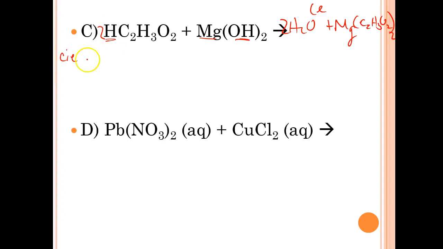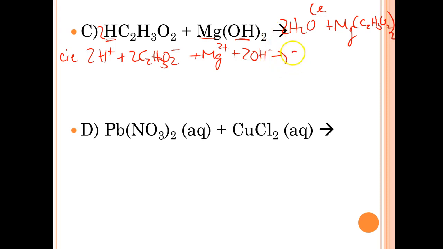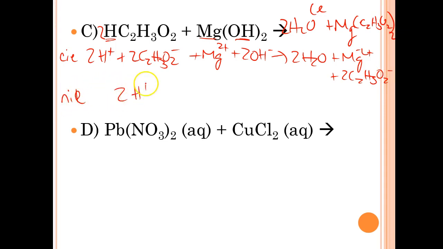Complete ionic equation is 2H plus, 2C2H3O2 plus Mg2 plus 2OH minus makes 2 water, which I keep together, plus Mg2 plus and 2 acetates. Okay, net ionic, always the best one. 2H plus 2OH minus makes 2 waters, done. Or you can get rid of the 2's.